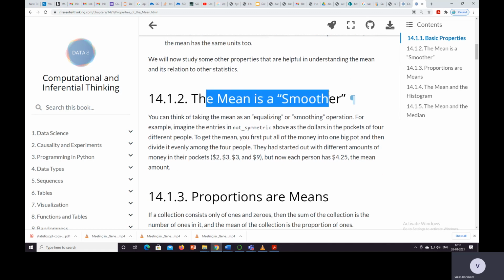So the mean is smoother. The first property is that the mean is smoother. You can think of taking the mean as an equalizing or smoothing operation.